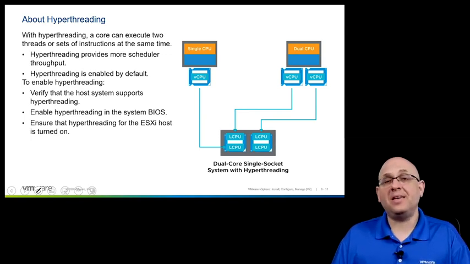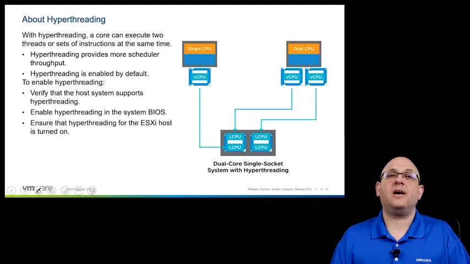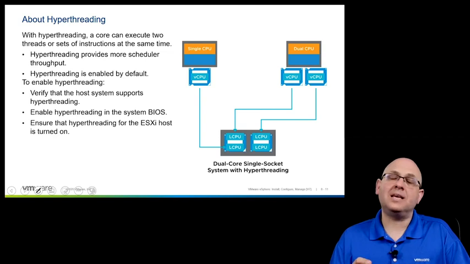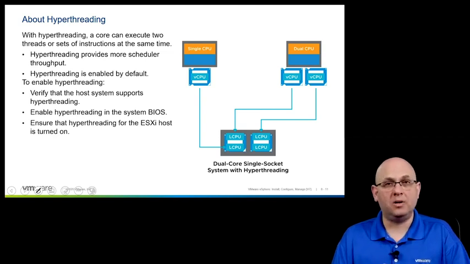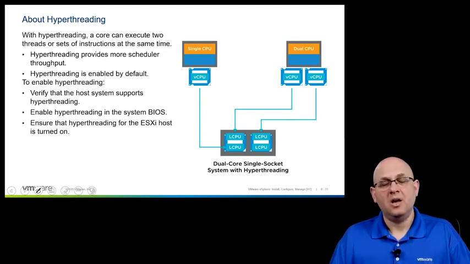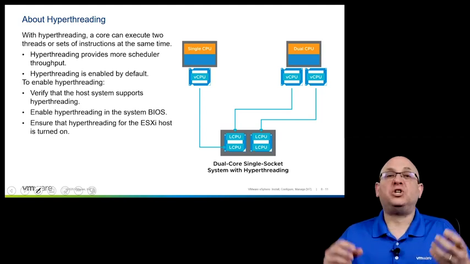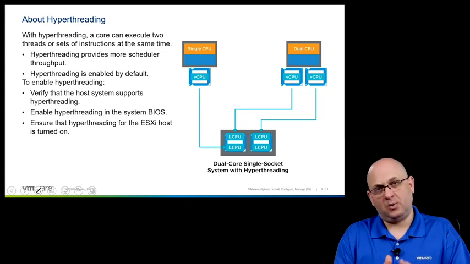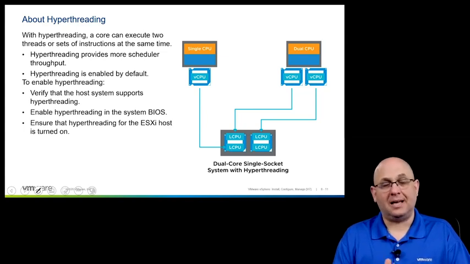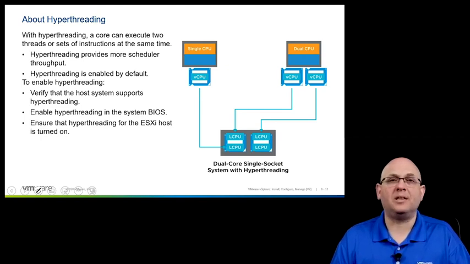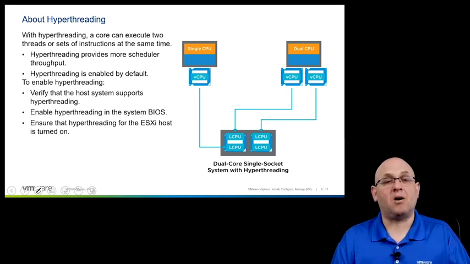And if that's something that you are concerned about, there are some patches on the ESXi side, and there are some ways that you can get around some of those security issues by ensuring that no 2 separate virtual machines are scheduled on the same physical core at the same time. You can dive a little bit deeper into that issue, and we cover it more deeply in our Optimize and Scale course as well.